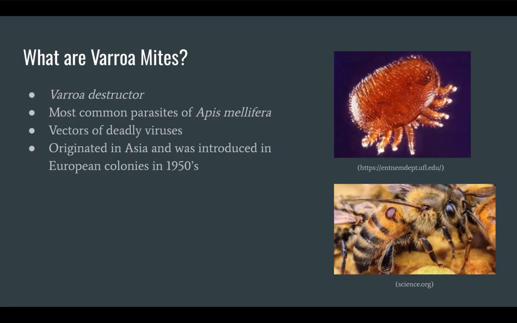Varroa mites feed off of the hemolymph of honeybees and spread deadly pathogens and diseases such as deformed wing virus, or DWV, which is an RNA disease that causes wings to twist and shrivel in adult bees, affecting their ability to fly and leading to colony losses.